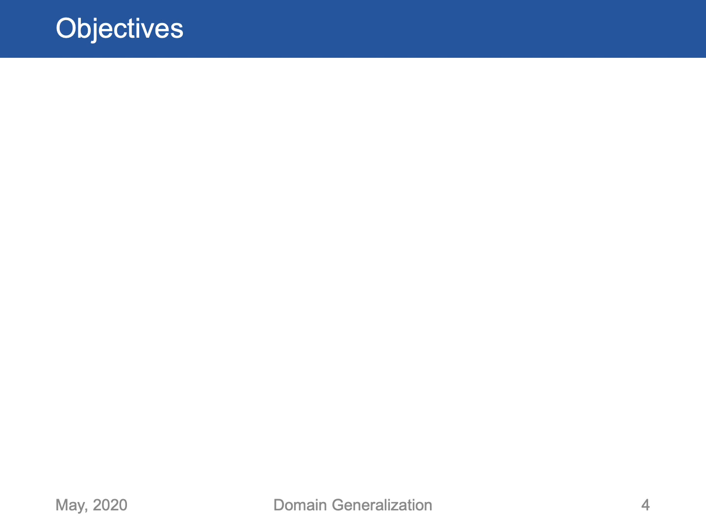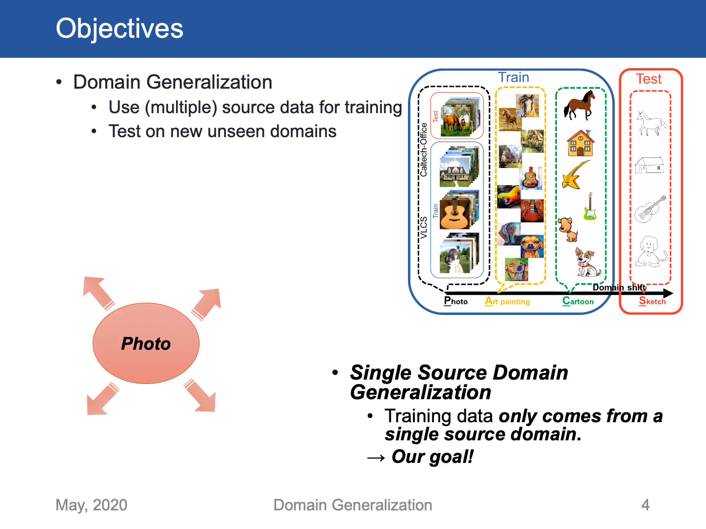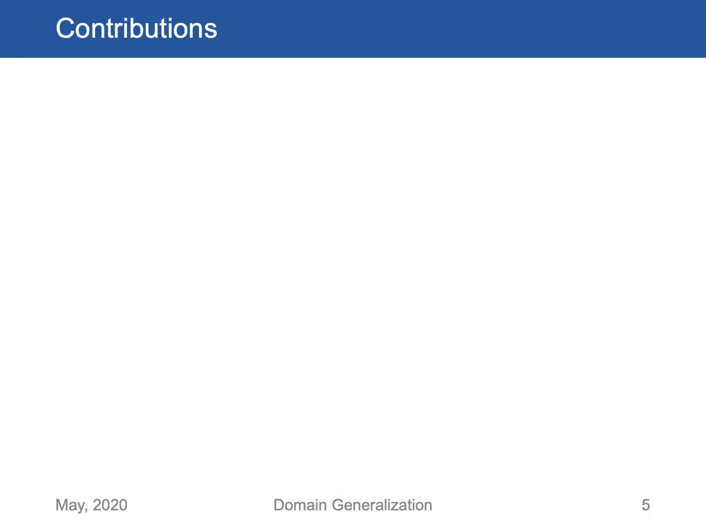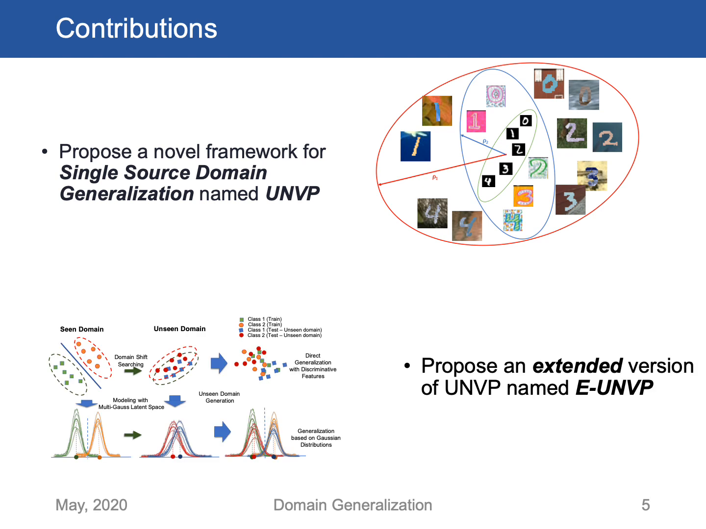The objective of domain generalization is to learn a robust classifier in new unseen domains from multiple source training data. More than that, this paper aims for single source domain generalization, where the restrictive setting is that training data only comes from a single source domain. Our contributions in this paper are that we propose a novel framework for domain generalization named Universal Non-Volume Preserving approach, UNVP, and an extended version named UNVP.